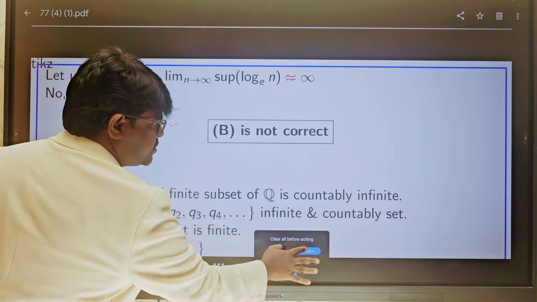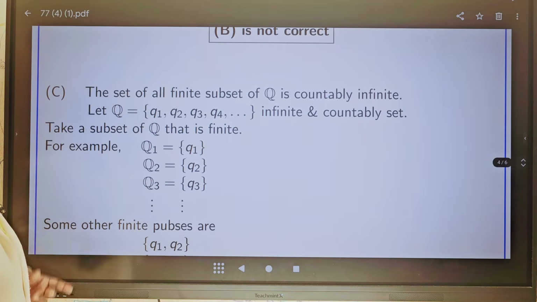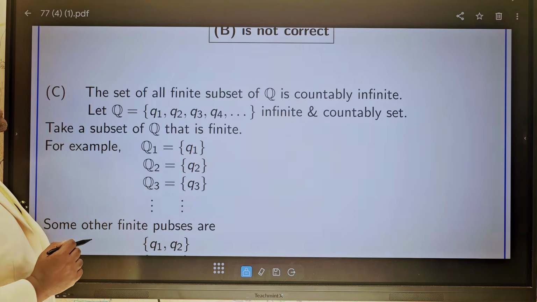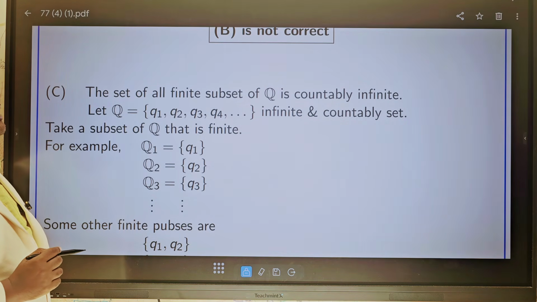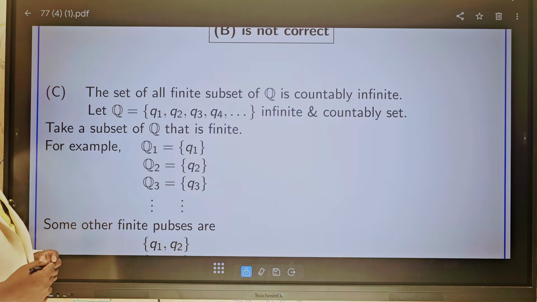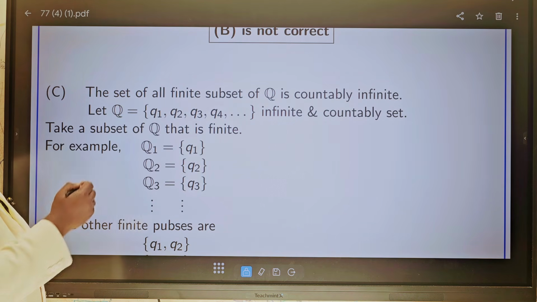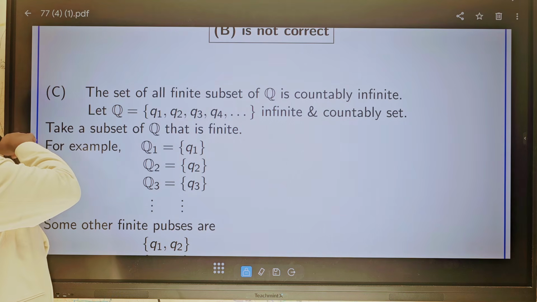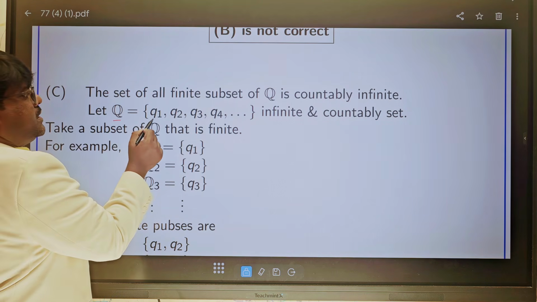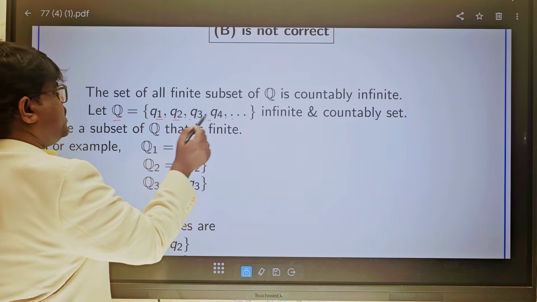Now coming to the third option: the set of all finite subsets of Q is countably infinite. We know that the set of rational numbers is countably infinite, but what about its subsets Q1, Q2, and so on?